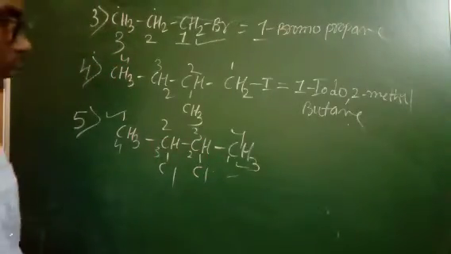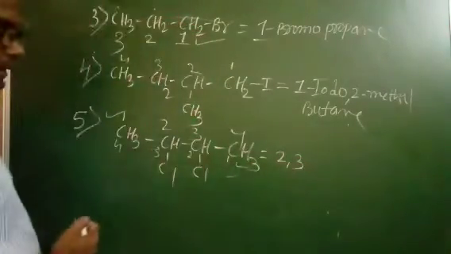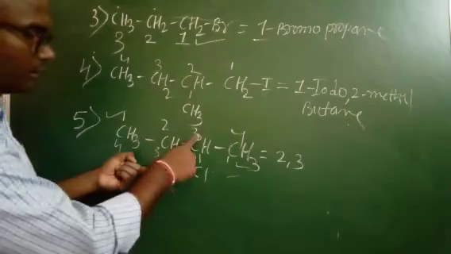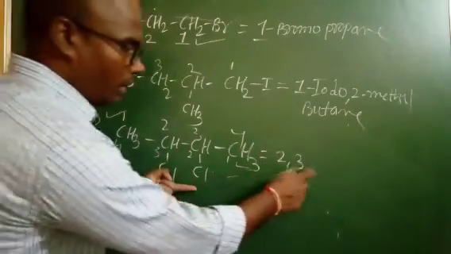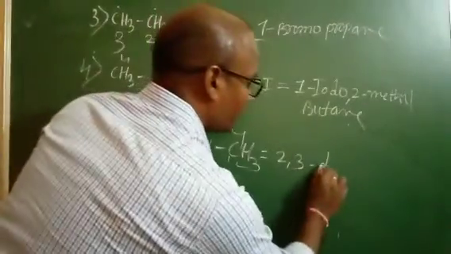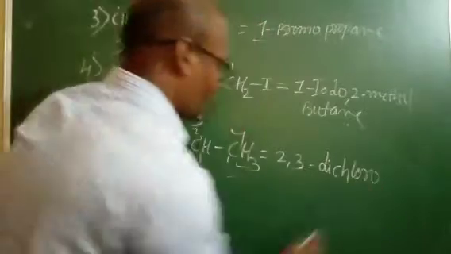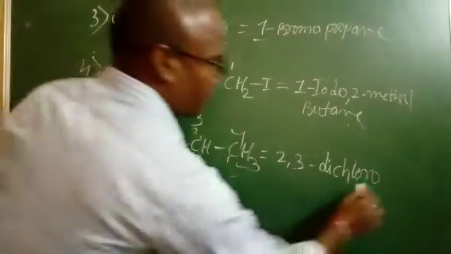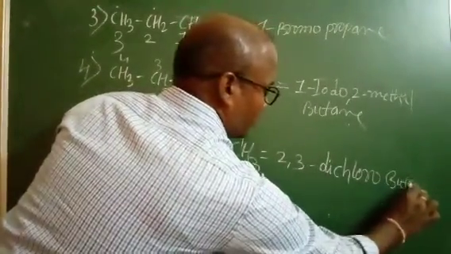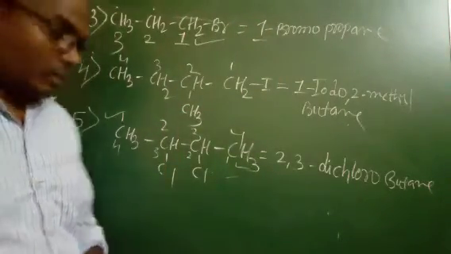So here we write 2, 3: 2 for this halogen atom, 3 for this halogen atom. How many chlorines are present here? 2 chlorines. That's why we give the name dichloro. The total number of carbons in the chain is 4, so dichlorobutane. Like this. Right, friends? Okay.